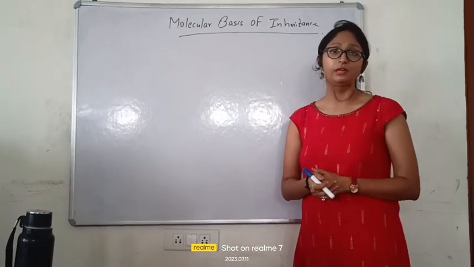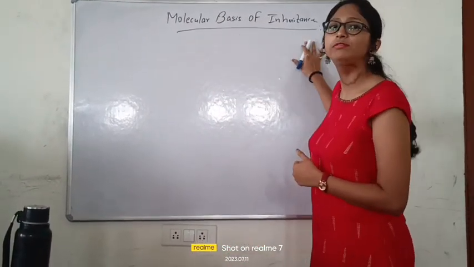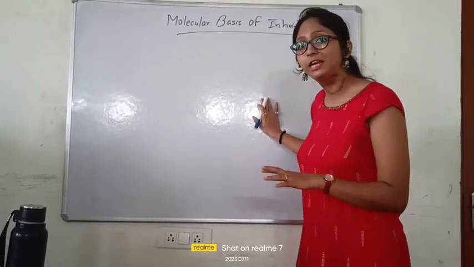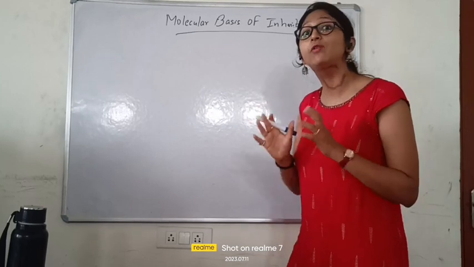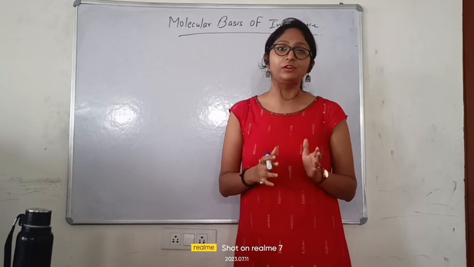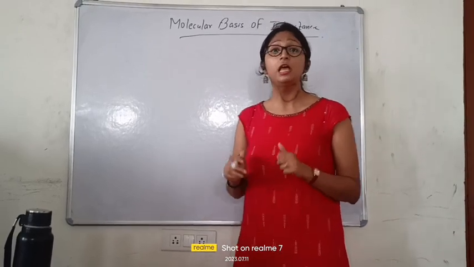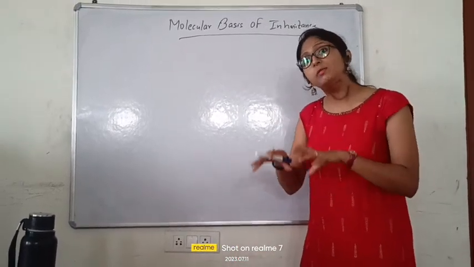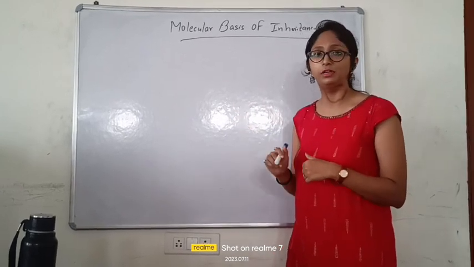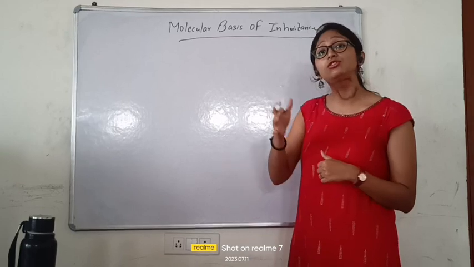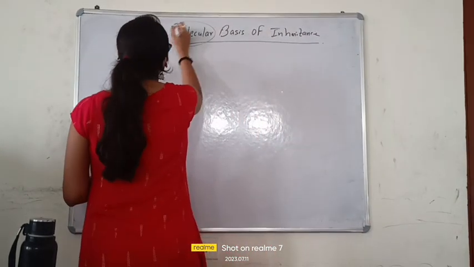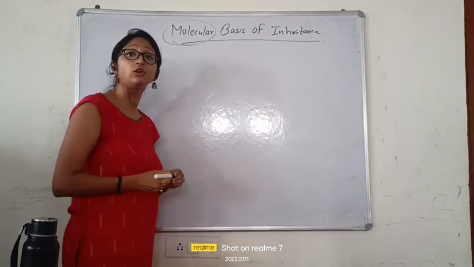Before starting this topic, let me tell you the meaning of the chapter. See, the name is inheritance. In the principle of inheritance, that means the previous chapter, we have already learned inheritance is the transfer of characters from one generation to another generation, right? Now, we know the meaning of inheritance, but in this chapter we will learn how these characters are traveling from one generation to another generation. That means the molecules which are based here for the transferring of characters.